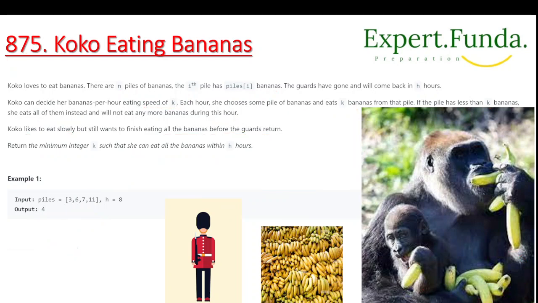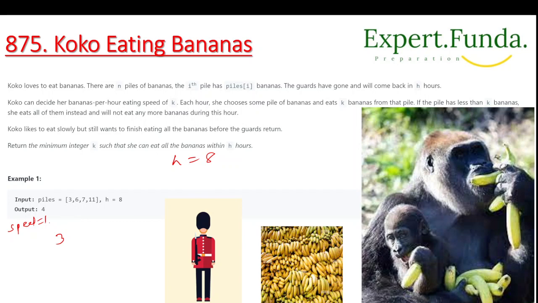No need to understand much, because we have already understood. So this h is given, we have given 8, right? So what we will do, first we will start with the speed. Let's suppose we will take a speed equal to 1.